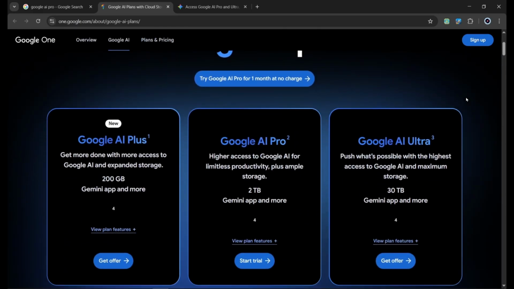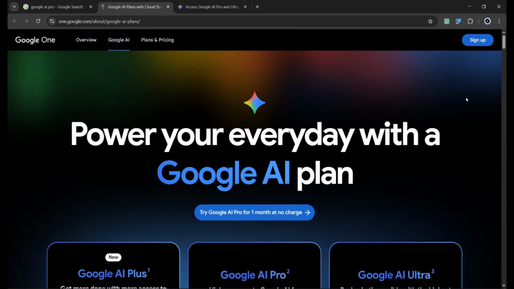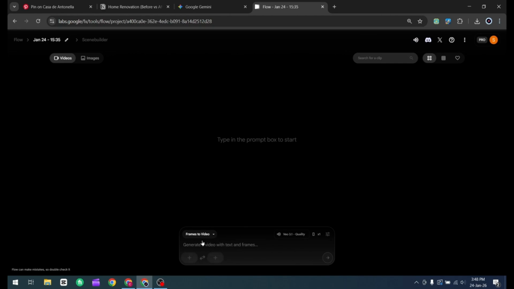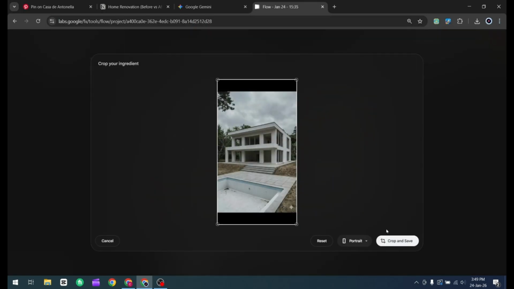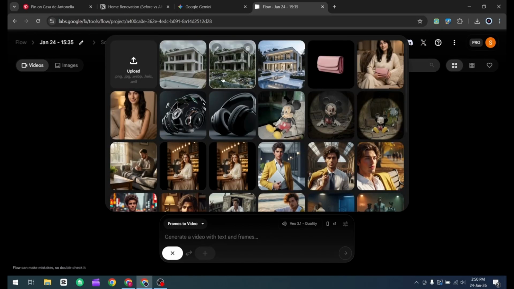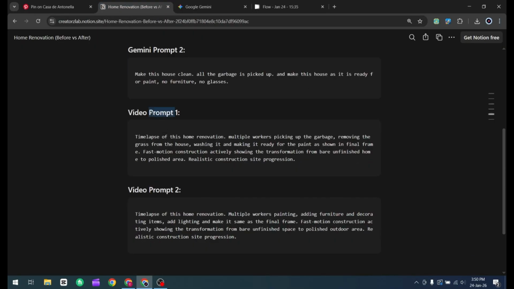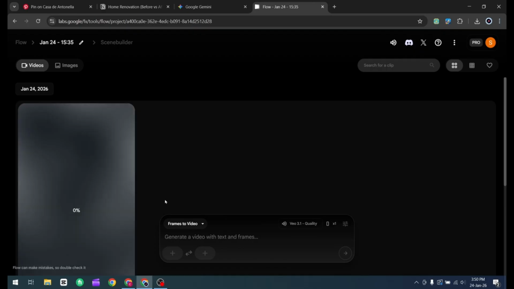Alternatively, if you have a Google AI Studio plan, you can access Veo 3 directly in Flow. Open Flow. Switch to the Frames to Video mode. Upload all 3 images one by one into the platform. For your first video, select the garbage image as the first frame and the construction image as the last frame. Go back to your Notion page, copy the Video 1 prompt, paste it into Luma, and hit Generate.